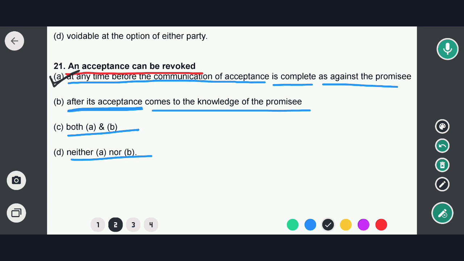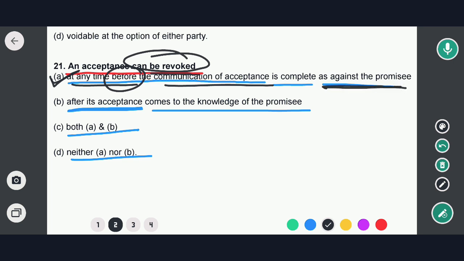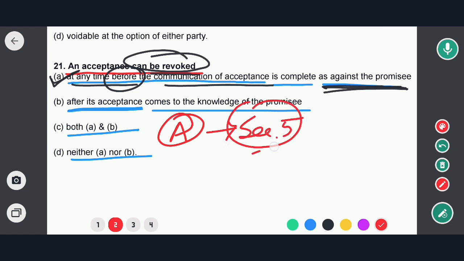That means an acceptance can be revoked at any time before the communication of acceptance is complete as against the promisee. As per the provision of section 5 of the Indian Contract Act, an acceptance can be revoked at any time before the communication of acceptance is complete as against the promisee. So option A would be the correct answer. Okay, so now moving to the next question.